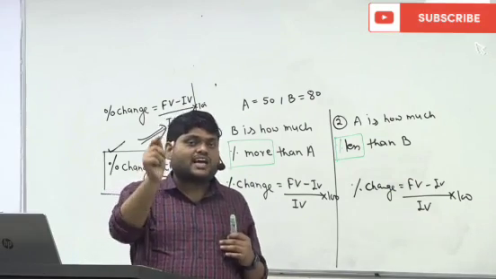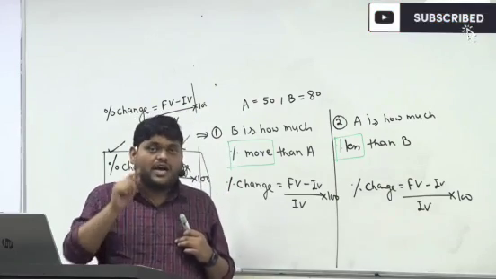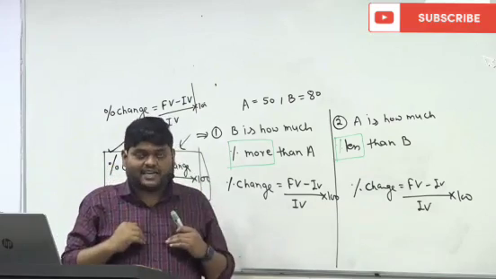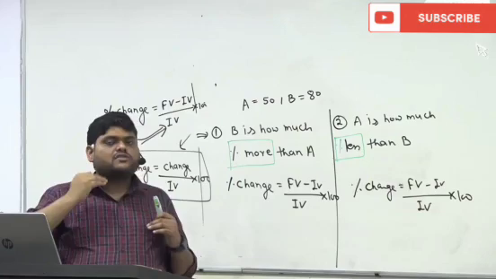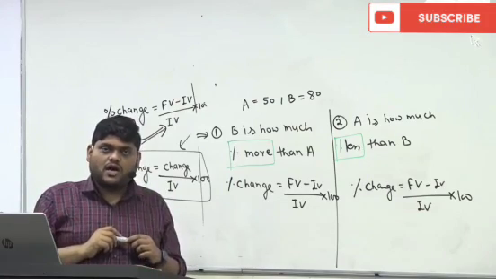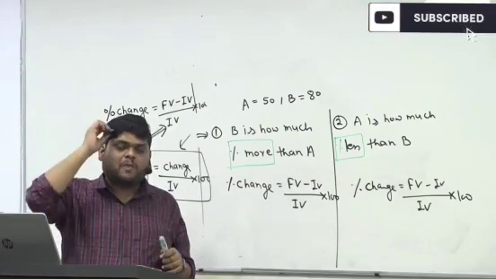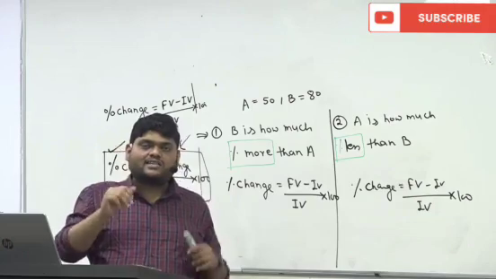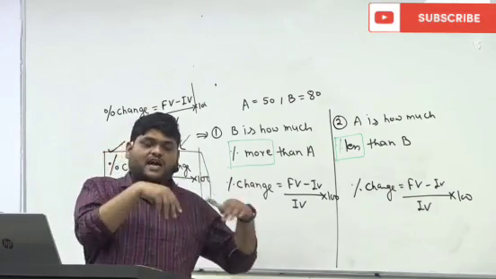That means you are comparing your height with respect to my height. So my height becomes the initial value. Initial value is the value in which we are changing something and from which we are comparing something.